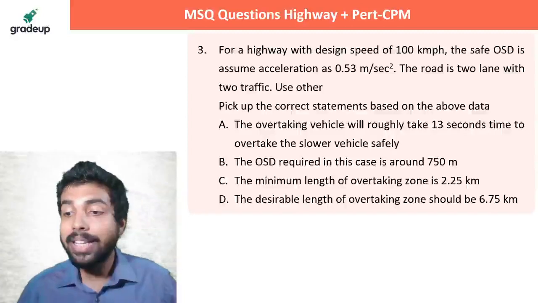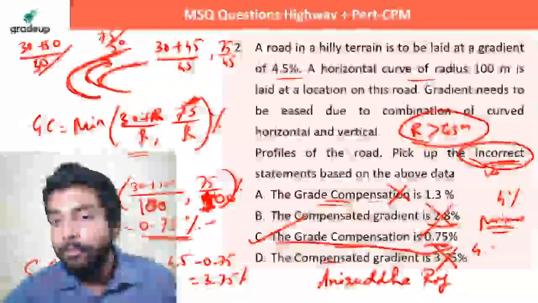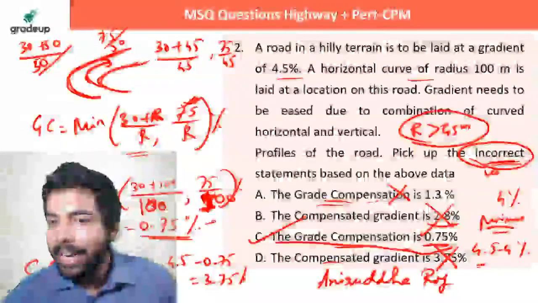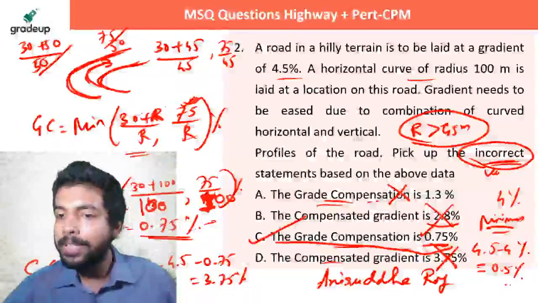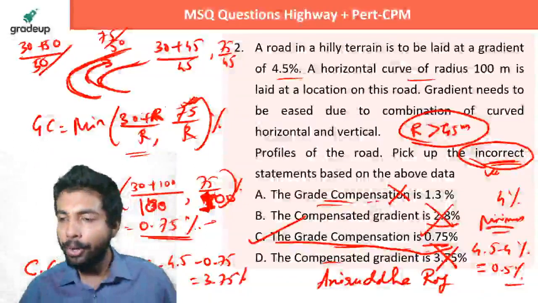So you are saying that the grade compensation is how much, beta? 4.5 minus 4%, right? So you are saying that grade compensation is 4.5 minus 4%. That is your 0.5%. ये बोलना चाहते हो आप. समझ में आ रहा है क्या बोलने की कोशिश कर रहे हैं ये लोग?